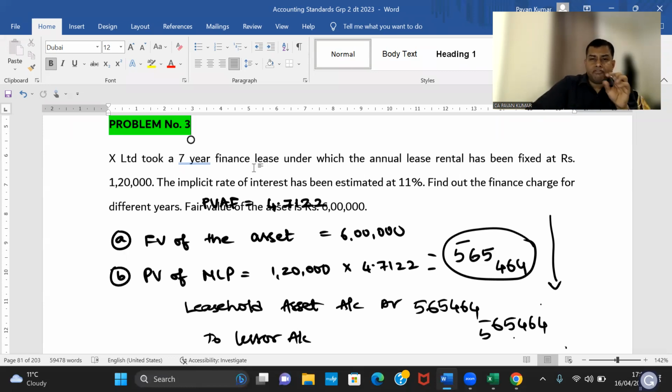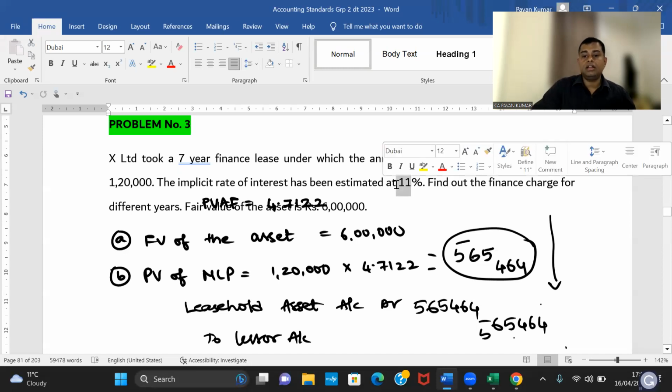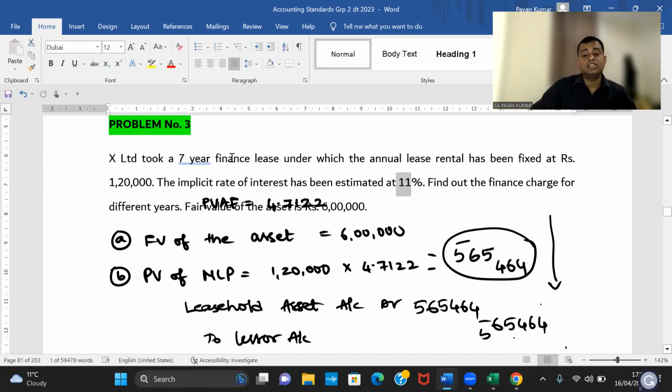So what will be the first journal entry? First journal entry is asset account debit to liability account. Lease asset account debit to lessor account, correct? How much? Present value of lease payments or the fair value of the asset, whichever is lower. Fair value of the asset is given as 6 lakhs. Present value of minimum lease payments: for 11%, for 7 years, look at the present value table. Present value annuity factor is 4.7122.